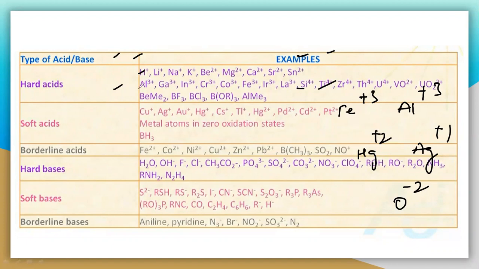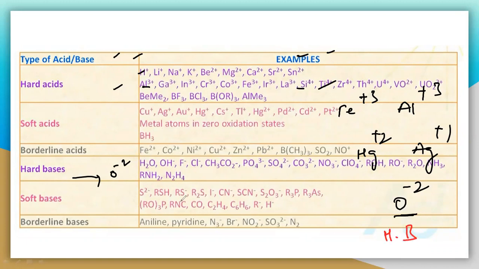You can easily see that aluminum plus 3 is a hard acid. And this is not written here, but the oxygen, O minus 2, is a hard base.